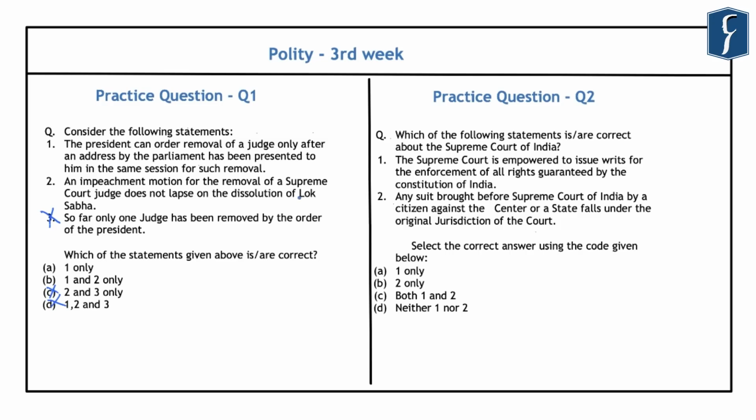Further, if you look at the first statement, it is one of the important conditions that has been mentioned regarding the process of removal of a Supreme Court judge. And it is that a judge of the Supreme Court can be removed from his office by an order of the President, and the President can issue the removal order only after an address by the Parliament has been presented to him in the same session for such removal. So this condition of presenting the address in the same session is one of the key conditions for the removal of judges of the Supreme Court.